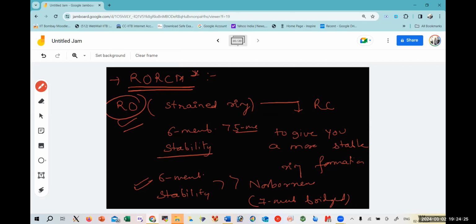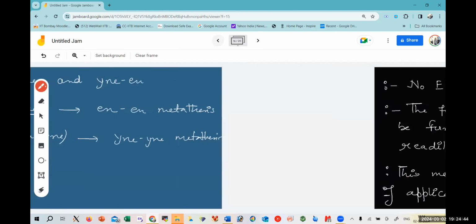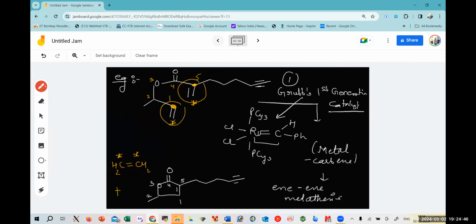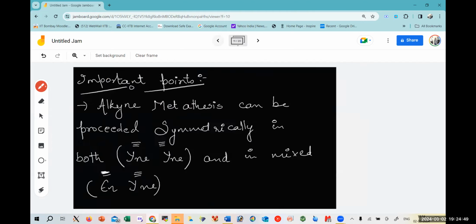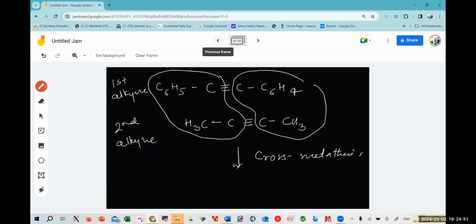And the last part that we discussed was alkyne metathesis, which is more or less similar to alkene metathesis. In alkyne metathesis, if we have different kinds of groups, it would also undergo cross metathesis the way it does with alkene.